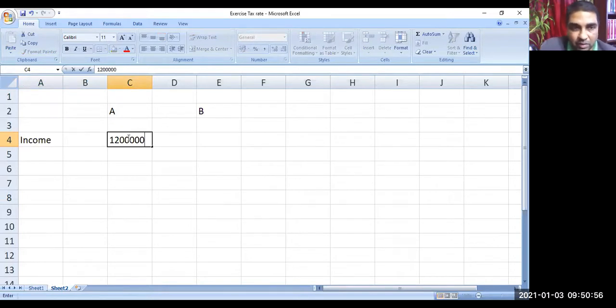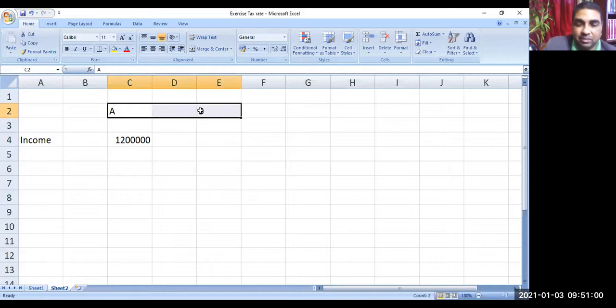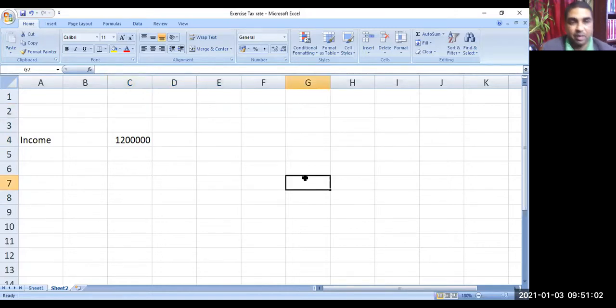Yes, sir. Let us say income is 12 lakh. Who can tell me what is the tax? At this time we are ignoring all these other things, only basic tax we are computing. Let us say surcharge, health and education cess, etc. will be ignored. The income is 12 lakh. How is it to be computed?